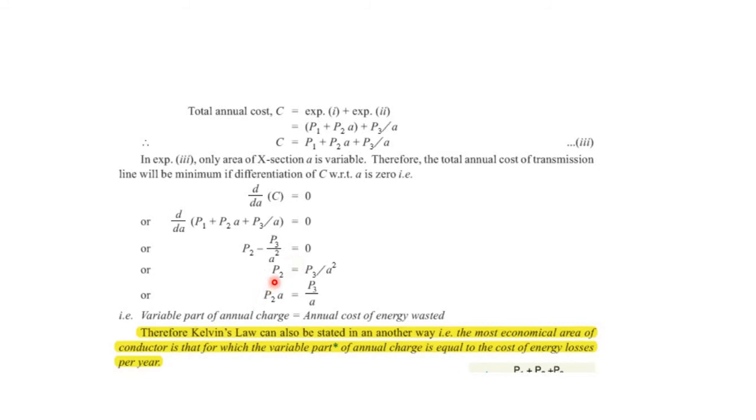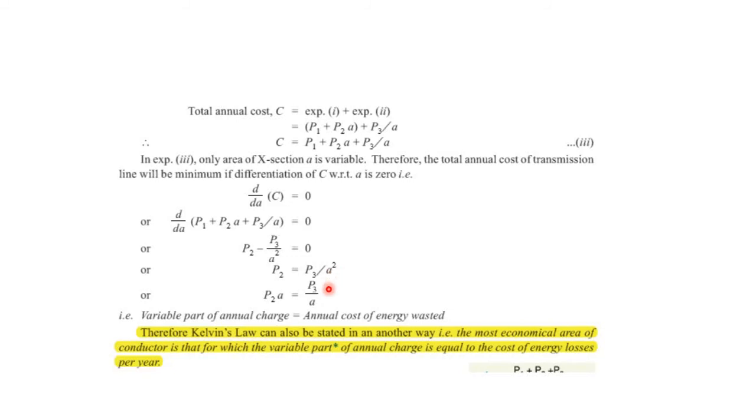Now P2 is equal to P3 over A square. Just by transferring this P3 over A square to the right side of the equation, now we can see that P2A is equal to P3 over A. We have just manipulated it in another way.